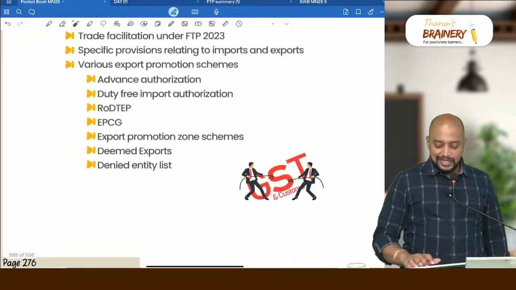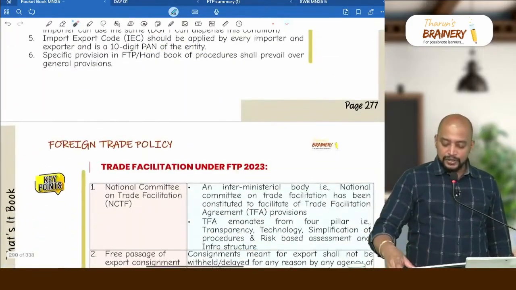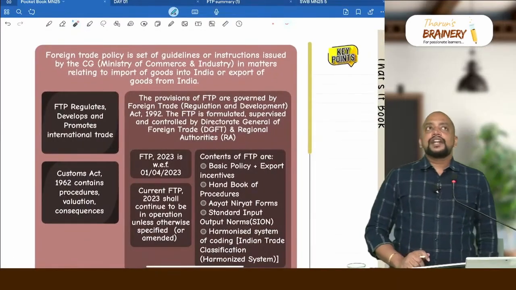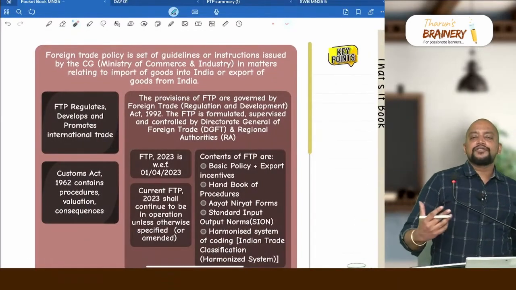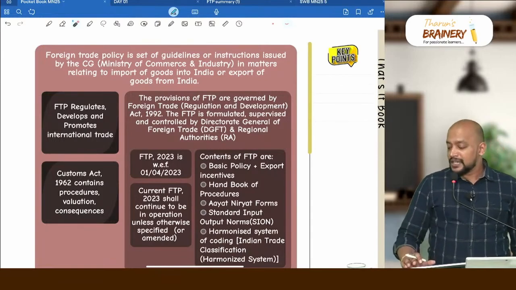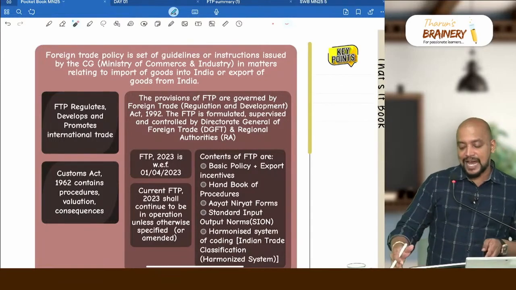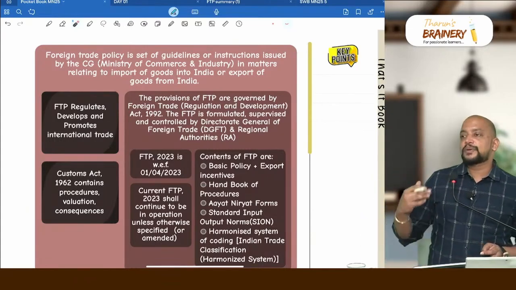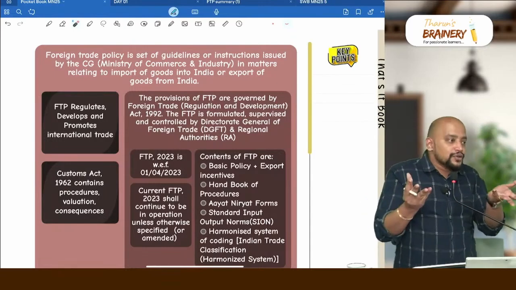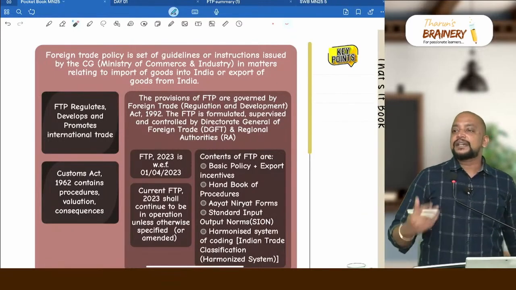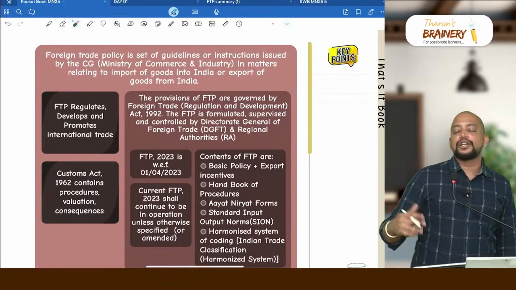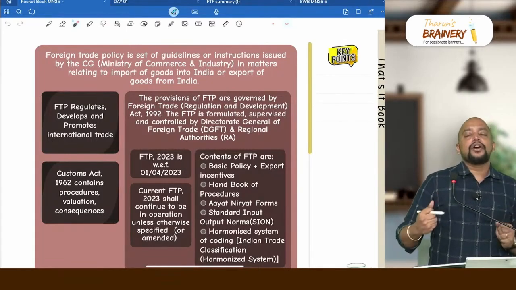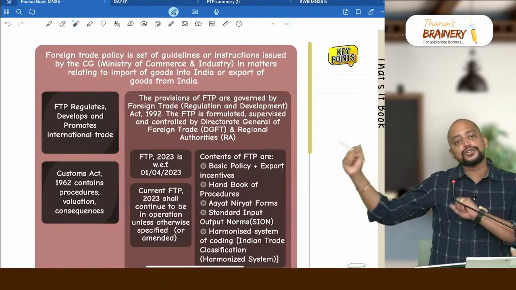Okay, first you see this, what is foreign trade policy. So take page number 277, please listen. First, foreign trade policy deals with regulation of import and encouragement of export, which is not at all profitable for the customs department, because if it regulates import, customs duty will not be there, so it's a loss to the customs department. Same way, when we encourage exports, it is of no use to the revenue. So that's the reason why the customs department said we don't have to take the responsibility of regulating import and encouraging export. That's where they have removed this control of foreign trade and given it to the Ministry of Commerce.